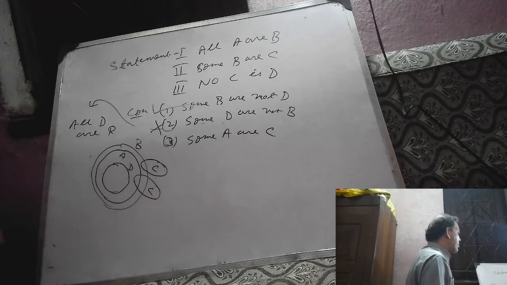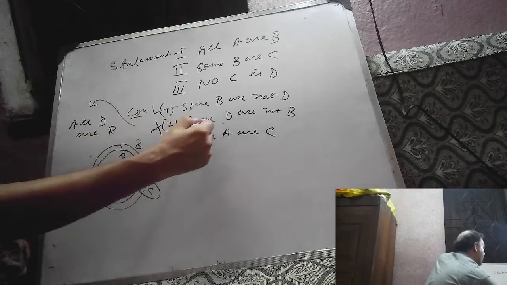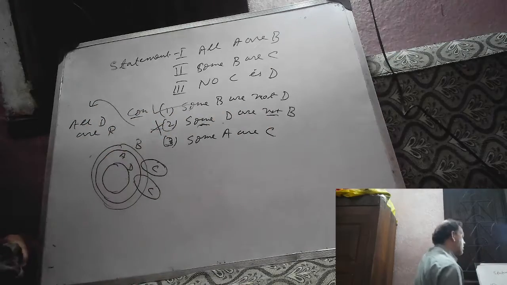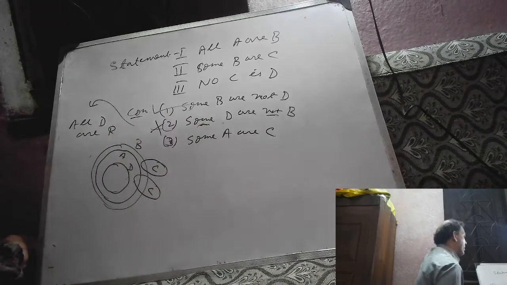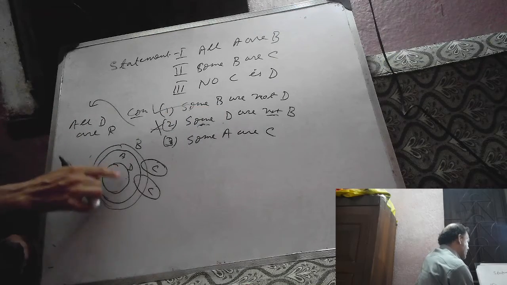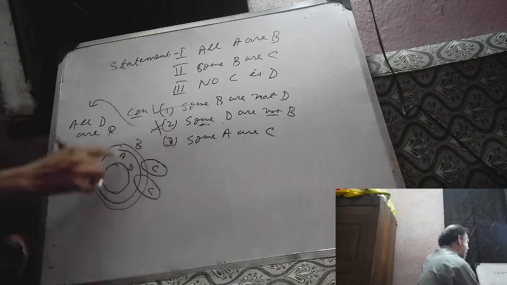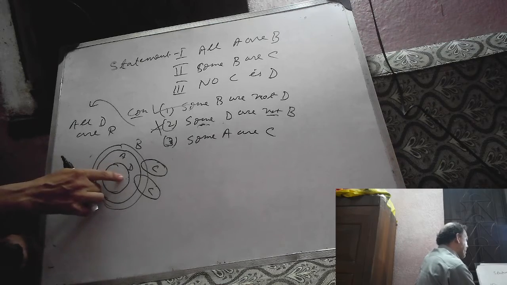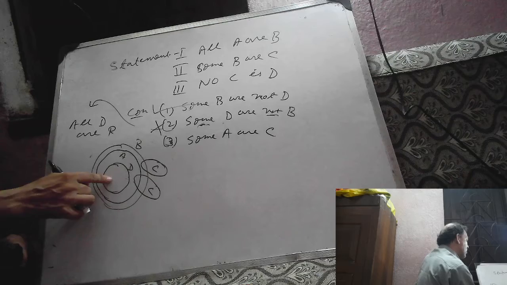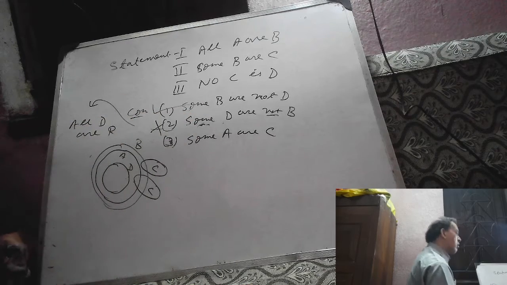Next, some A are C. What is the method to judge "some not" cases? First, take its contradictory statement, all D are B. Draw a Venn diagram. This is D, this is B. Then try to represent the three given statements by this Venn diagram. If we succeed, then its contradictory statement will be true, so this will be definitely false. So some D are not B is false.